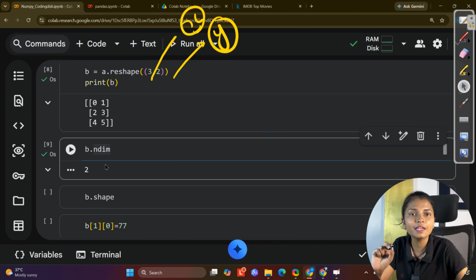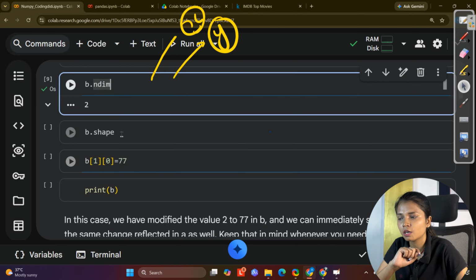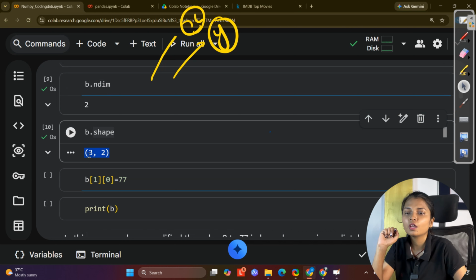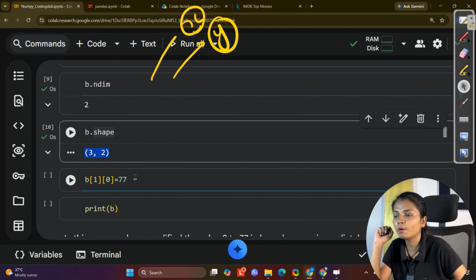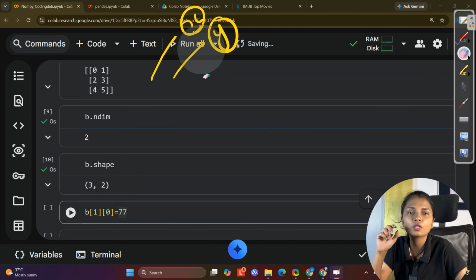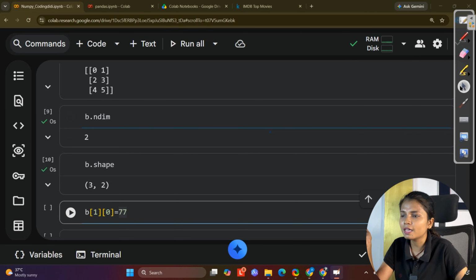This is our B. Basically, from a variable in which we have a one-dimensional array, we are changing it to a two-dimensional array with the help of the reshape function. And the reshape function takes two values, like we have to enter the x value and y value. Both values we have to mention, so that the number of rows and number of columns can automatically be created.